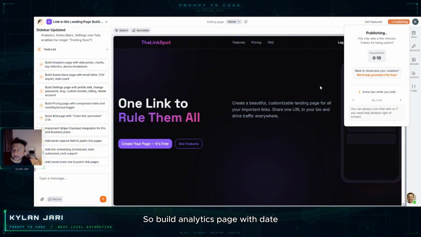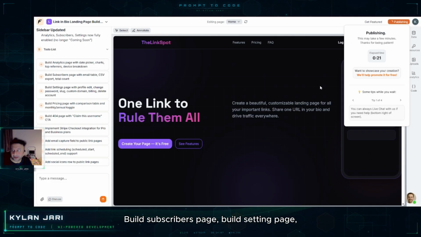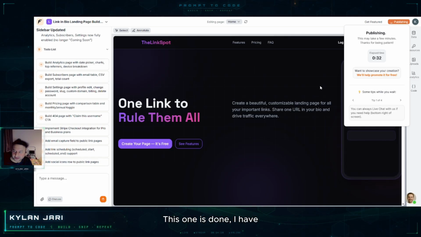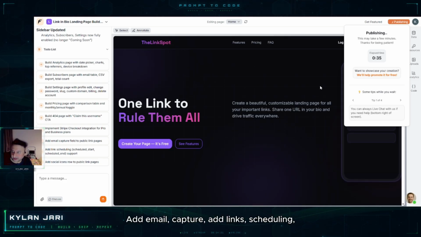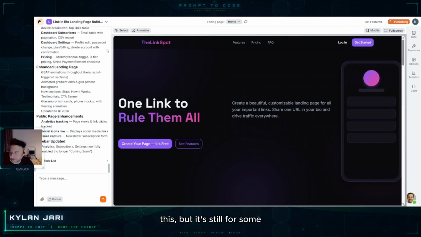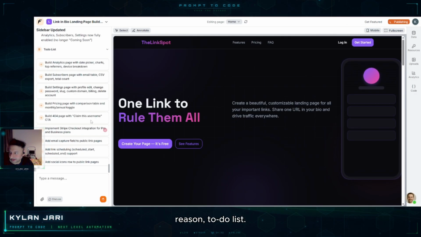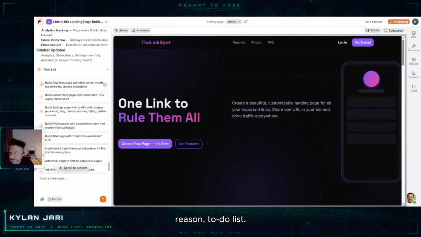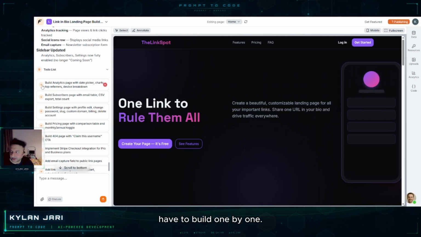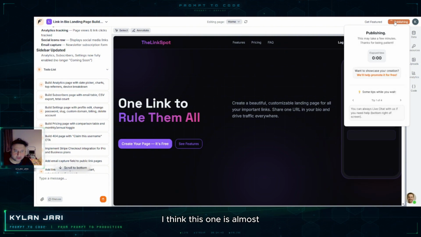So: build analytics page with date picker, build subscribers page, build settings page, build pricing page, and 404 page, implement Stripe checkout. This one is done, I have done that one. Add email capture field, add links scheduling, add social media icons. I really have done all this, but for some reason it's still on the to-do list. I think we have to build one by one. Let me check this one. I think this one is almost done.